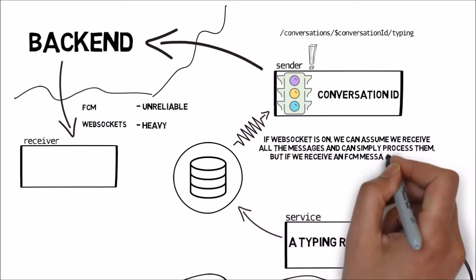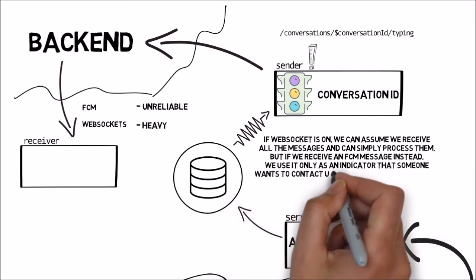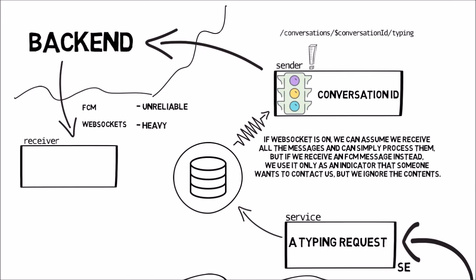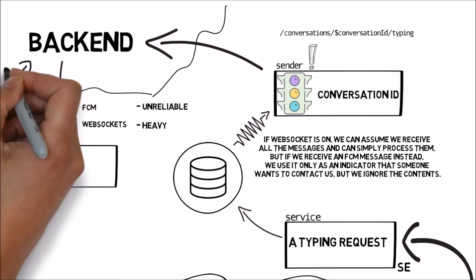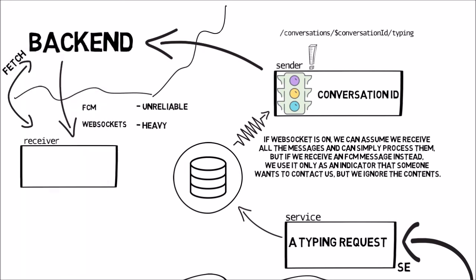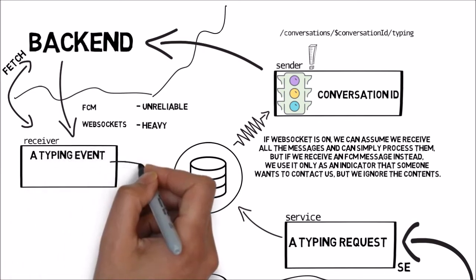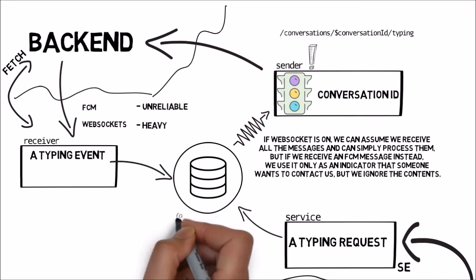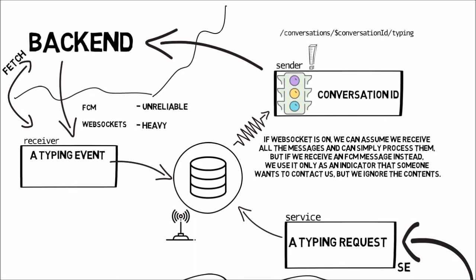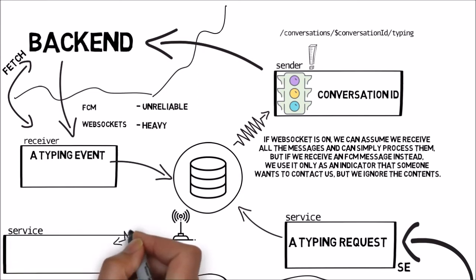Okay, we have our typing message, the receiver picks it up. Please note that the backend does not know which conversation is the receiver's current one. It knows it only about the sender. So it will feed the receiver with all the typing events happening in all conversations which it knows we are interested in. The receiver listens to them all, groups them by conversation ID, and stores them. On the other side of the storage, they are published in an event stream. But an event stream does not have an internal state. This is not how it works, which is good for us in this situation because the user cares only about her current conversation. All the other events are ignored.